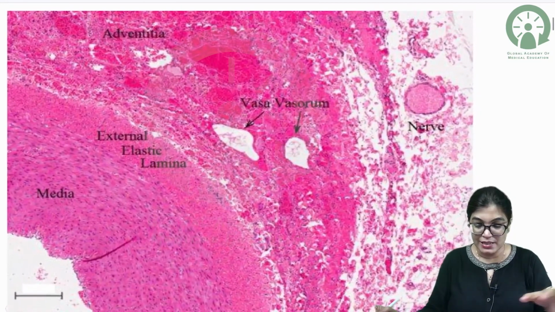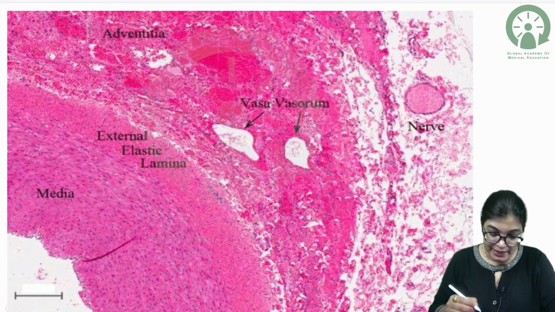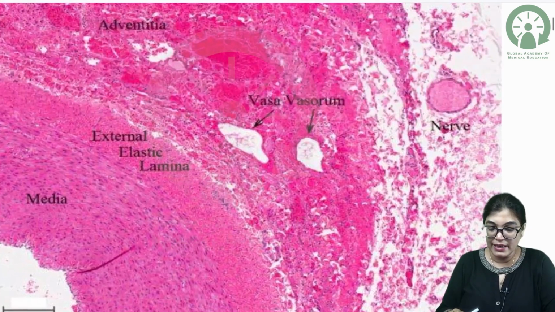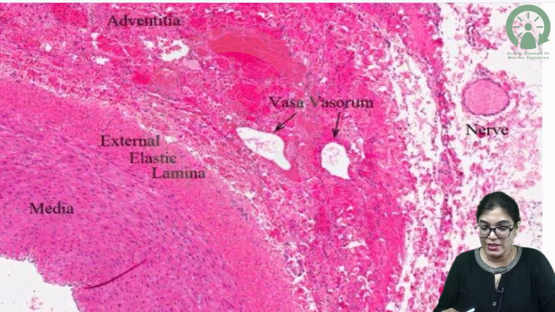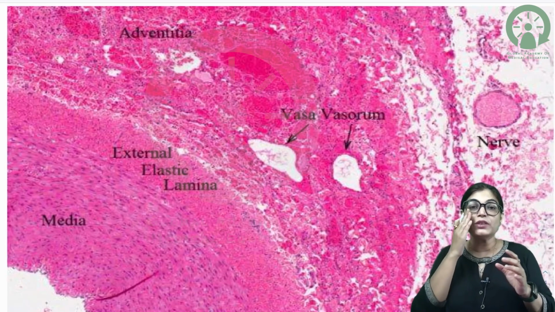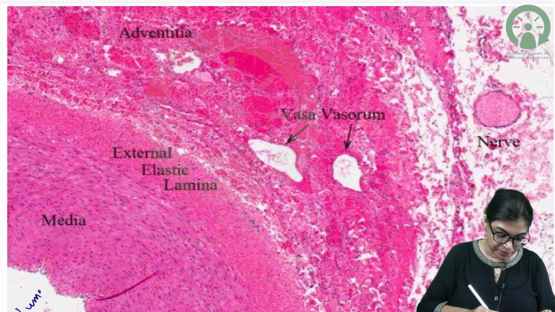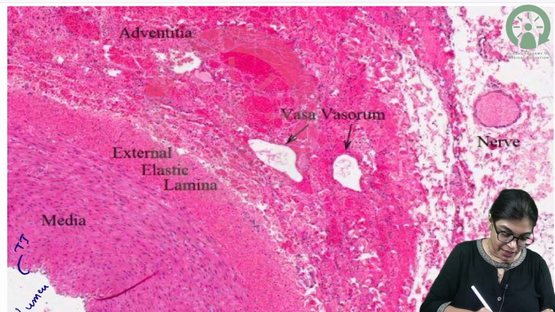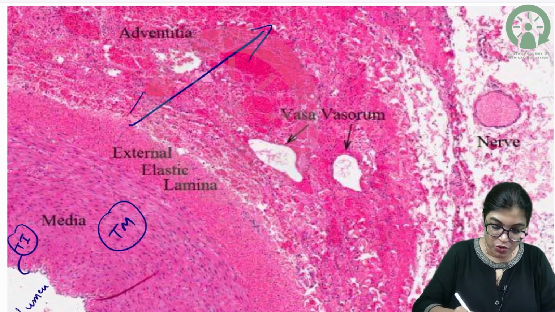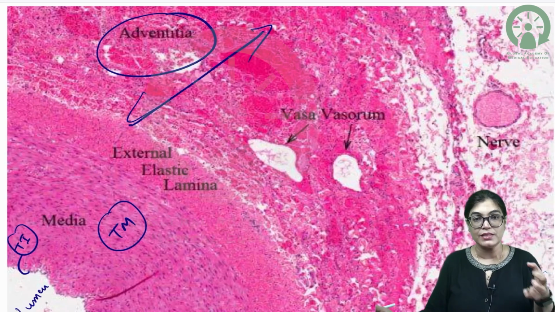Let me just enlarge this, and when I am enlarging this, you can clearly see that the layers have been shown. So, this is a histological image. Let me slightly enlarge it. Can you see here? So, just concentrate. I think the image is very clear, and you can clearly understand that this is the lumen, this is the tunica intima layer, this is the tunica media layer, and the outermost layer, as I told you, is adventitia. The outermost layer of large arteries or large veins is adventitia.